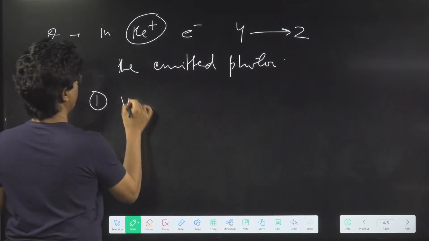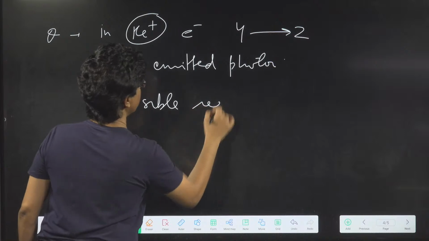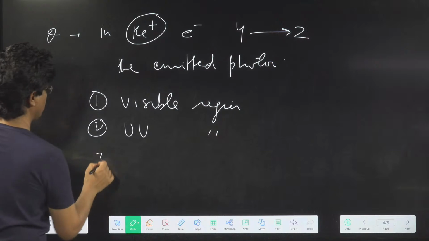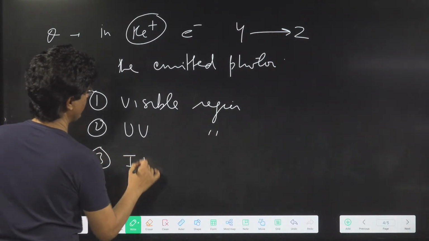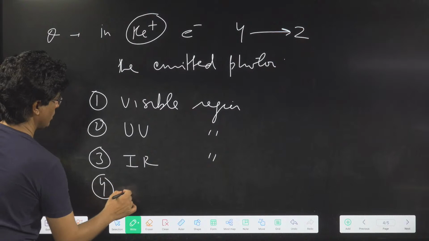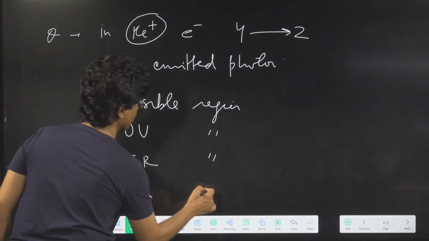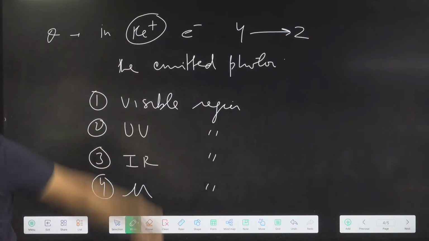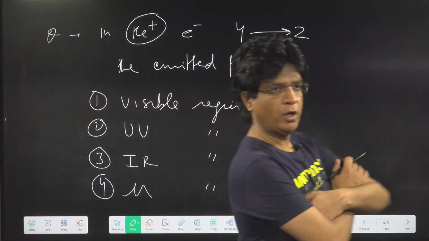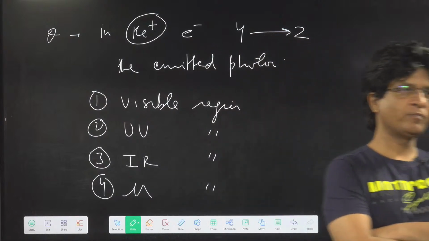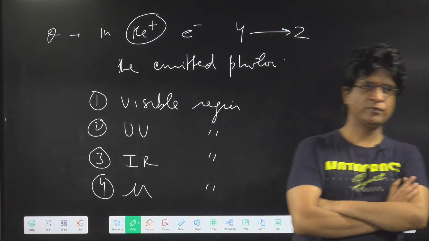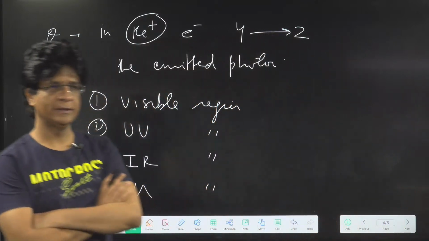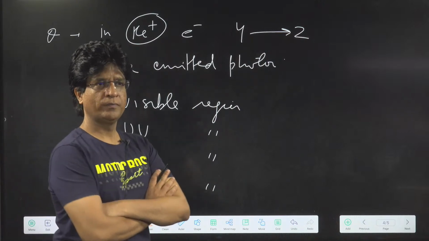First option, visible region. Second, UV region. Third, infrared region. Fourth, microwave region. Which one? 4 to 2. Focus.